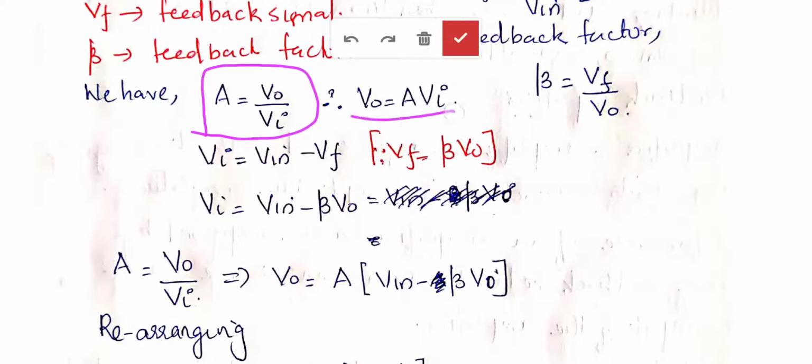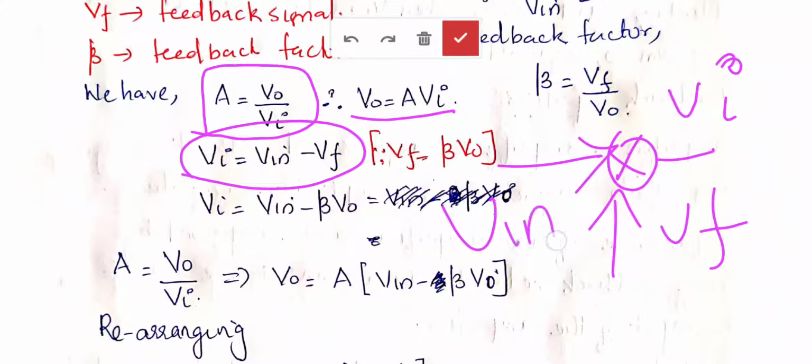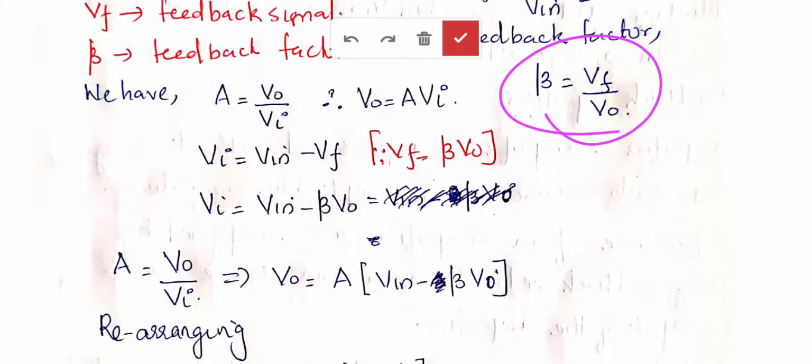So from this equation, VO is equal to A into VI. What is VI? VI is the output of the mixer. The input of the mixer is VF and V in. So it is a subtraction operation, right? So VI is nothing but V in minus VF, and from this equation VF is equal to beta V naught. So substituting that, we will get VI is equal to V in minus beta V naught.